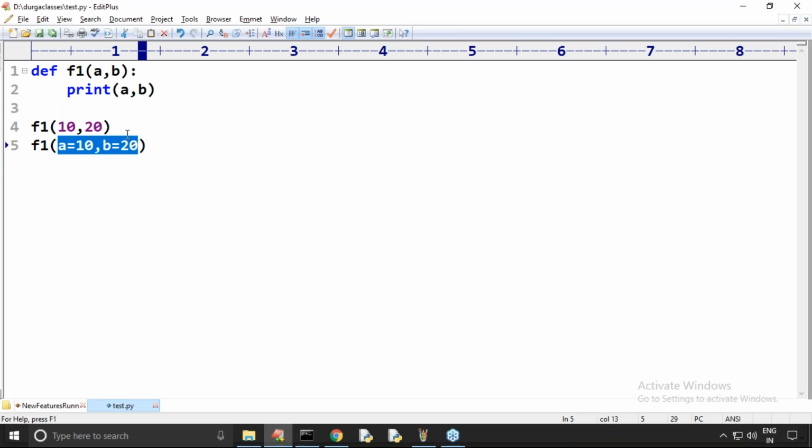How many people are coming from other languages like C language, Java, C++? Anyone? Can you please confirm? Anyone coming from Java, C, C++? In Java language, this concept is there, sir? Okay, you can call, but is this type of method call possible in Java? I want to pass the values by keyword. Do you have this type of facility in Java?